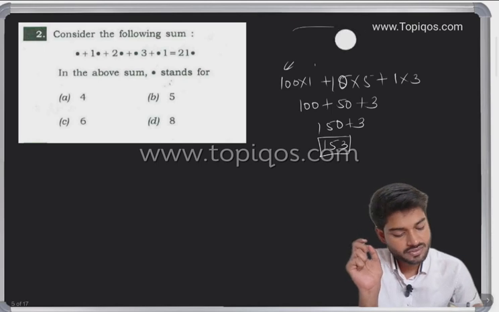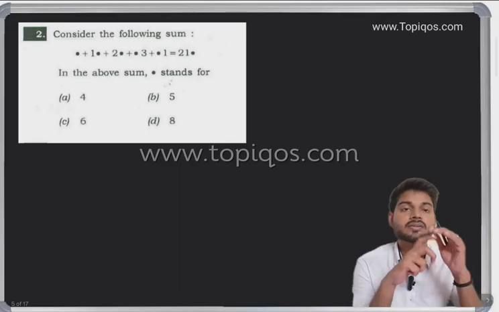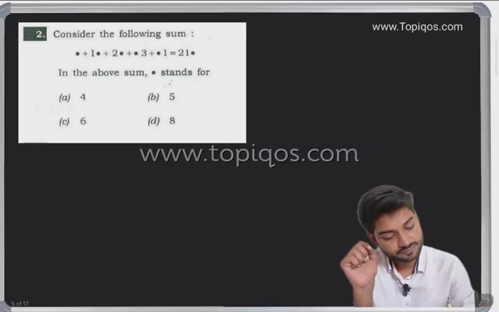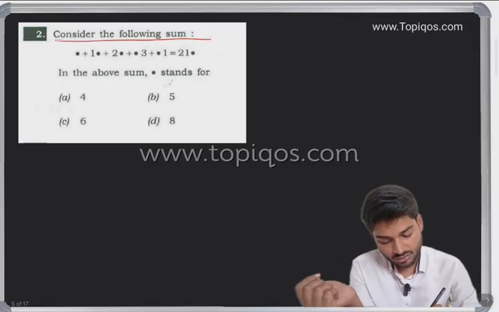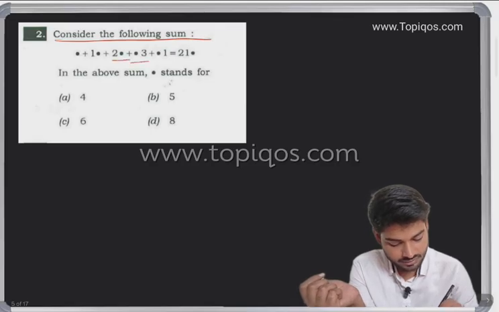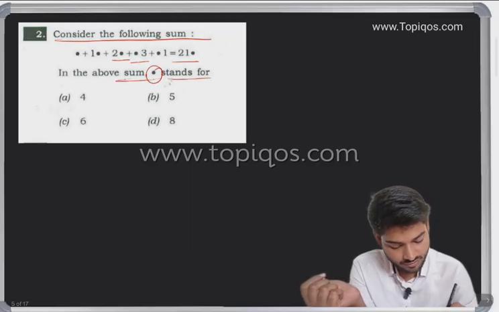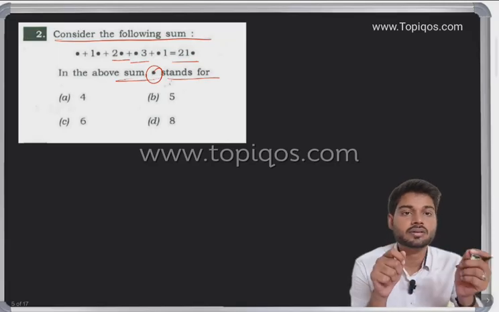So let's solve several questions on the basis of this. This question is a previous year question asked in the examination. So we'll see what is asked. Consider the following sum: dot plus 1 dot plus 2 dot plus dot 3 plus dot 1 equals 2 1 dot. In the above sum, what does dot stand for? So in this question, they are asking what do you mean by dot?